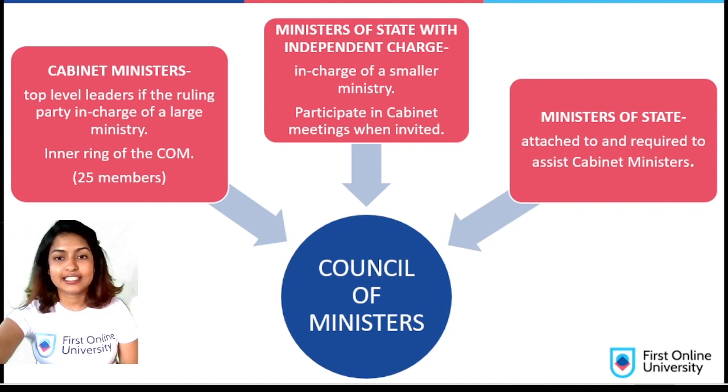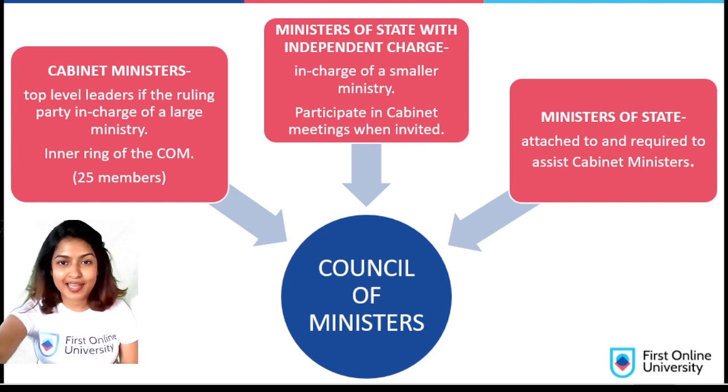So let us entirely see how the scenario works. We have the Council of Ministers. Who come under the Council of Ministers? First we have the Cabinet Ministers. They are the top level leaders of the ruling party in charge of a large ministry. They are the inner ring of the Council of Ministers.